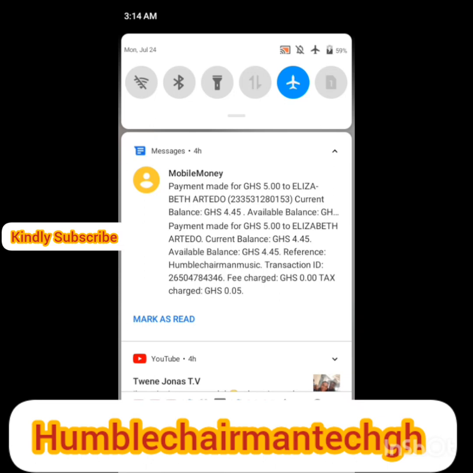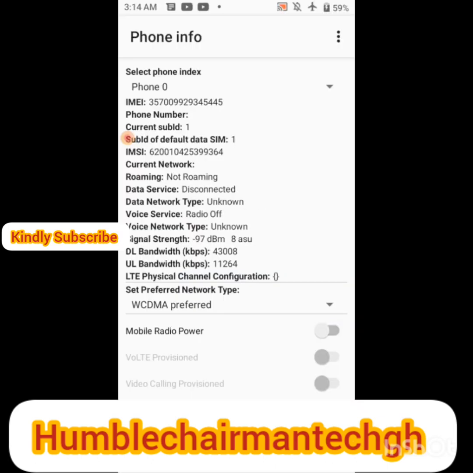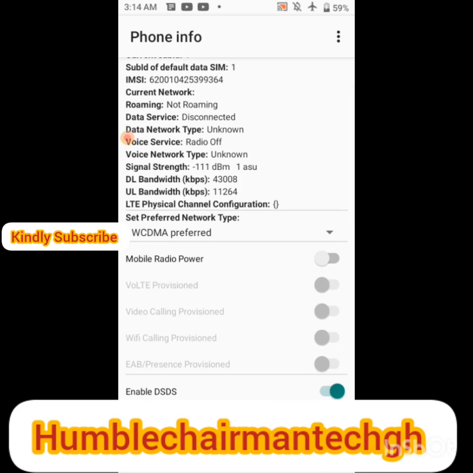Here it is. I turn on my airplane mode. Now I can send a message. After that, you press on the mobile radio power. You turn it on.